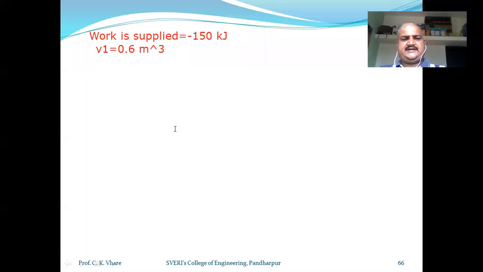Now next please. Pressure of the system changes as P is equal to 8 minus 4V. This is the equation of pressure, okay? It is a pressure of the system, right? Next.